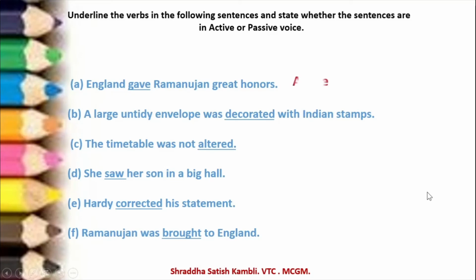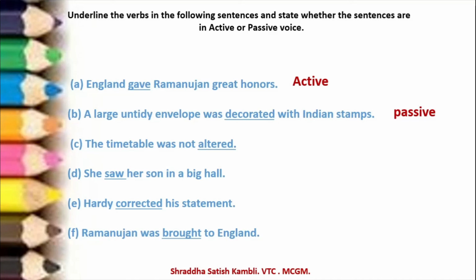This sentence is in the active voice because England is the subject here and the focus is on the subject. Look at the next one. A large untidy envelope was decorated with Indian stamps. This is in the passive voice. Okay? Because you can always add by over here. See? A large untidy envelope was decorated with Indian stamps by her, by him. Alright, so remember this clue. So this is in the passive voice.